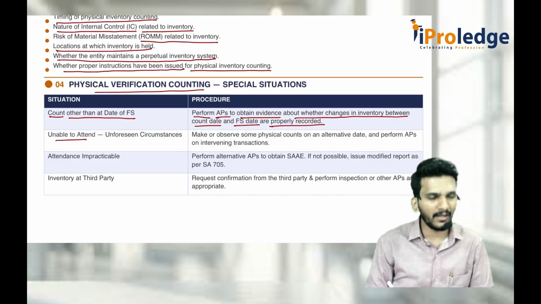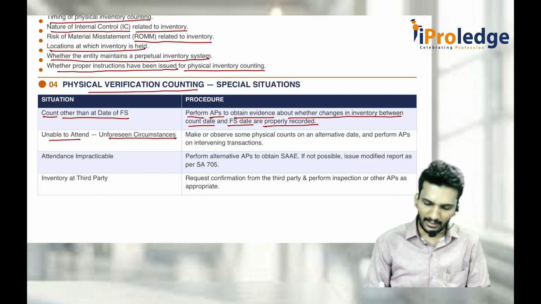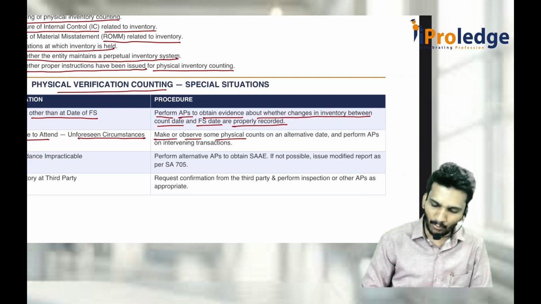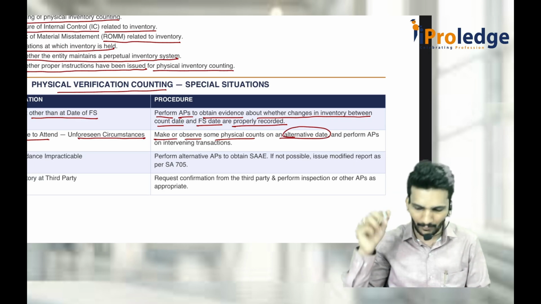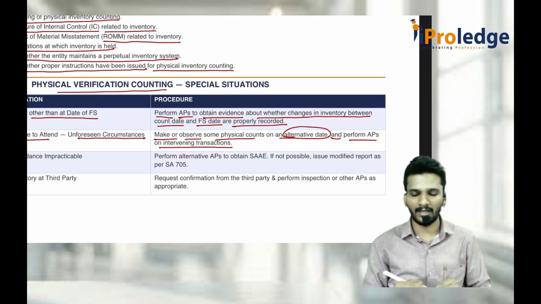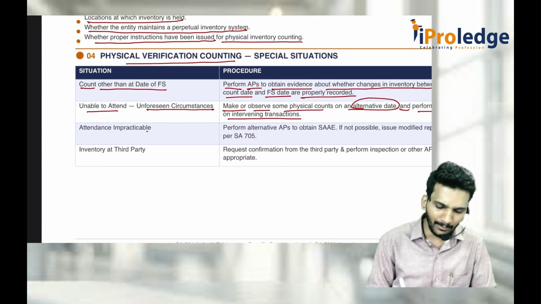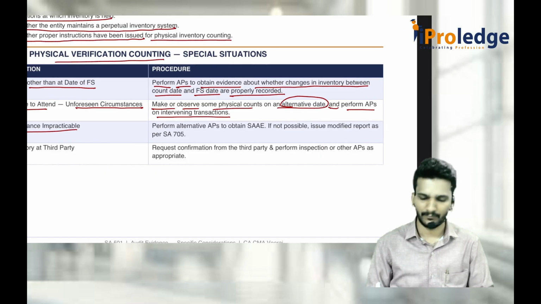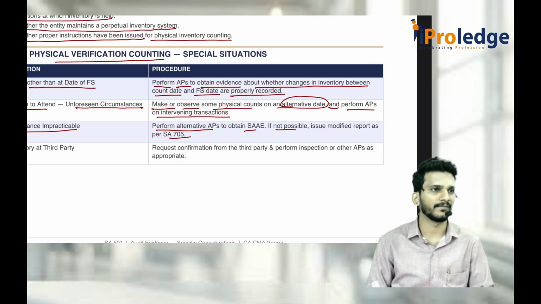Suppose you are unable to attend the physical inventory counting because of some unforeseen circumstances. In that case, make or observe some physical count on an alternative date. Alternative date means you talk to the management and tell them you will do it on some other date, and perform some alternative procedures on inventory counting transactions. Because you are doing it on a date other than the balance sheet date, you should do some alternative procedures. If it is impracticable to attend, perform alternative procedures to obtain sufficient appropriate audit evidence. If it is not possible to obtain this, then go for 705.